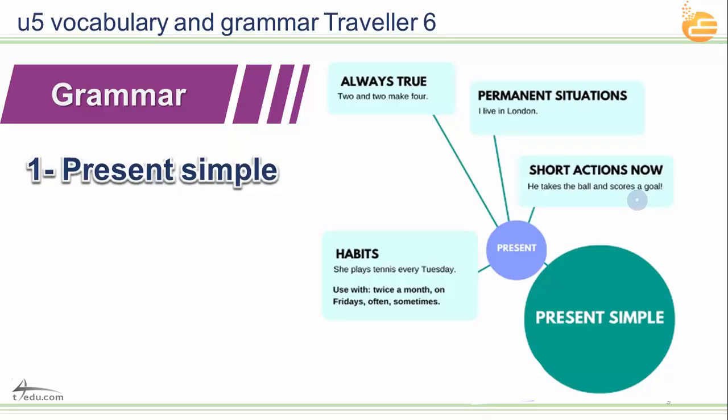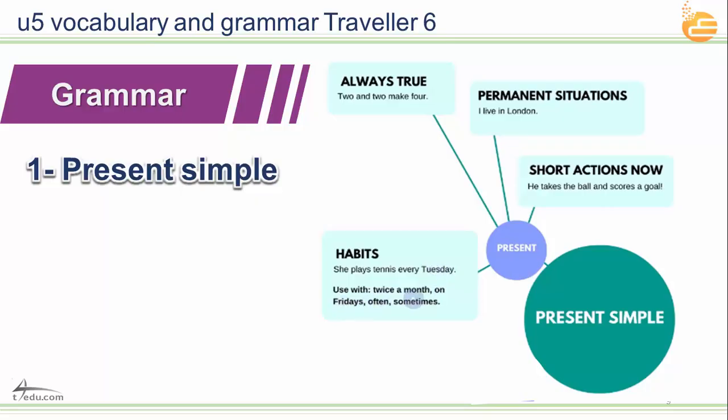Also, we use the simple present for habits and repeated actions, things that we often or sometimes or usually do. She plays tennis every Tuesday. This is a repeated action and a habit.